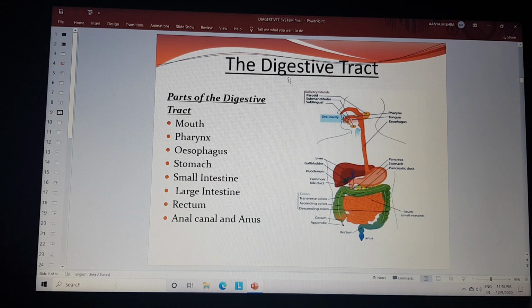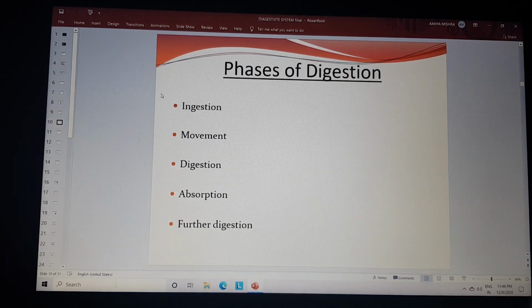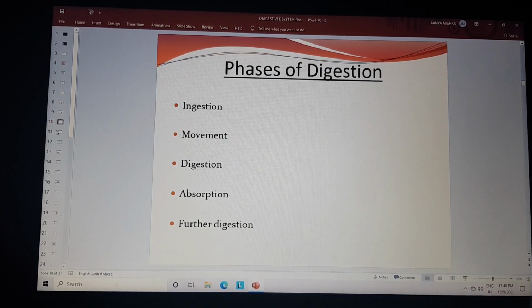The digestive tract extends from the mouth, pharynx, esophagus, stomach, small intestine, large intestine, rectum, and anal canal, and the anus. Phases of the digestion: ingestion, movement, digestion, absorption, and further digestion. These are some phases which are involved in the case of digestion.